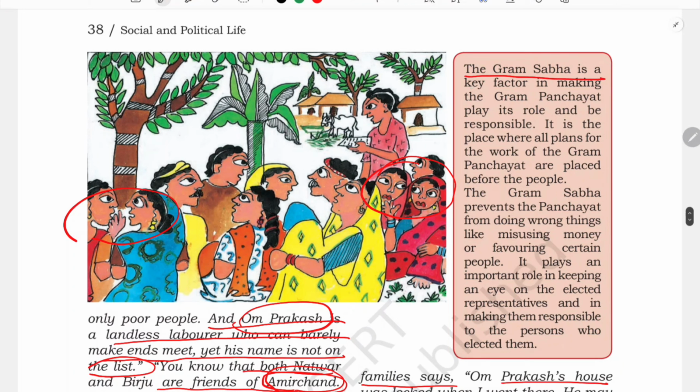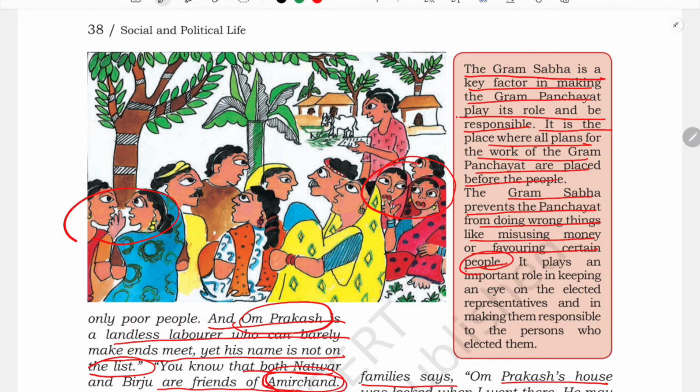The Gram Sabha is a key factor in making the Gram Panchayat play its role and be responsible. So the Gram Sabha is a key factor in making Gram Panchayat play its role responsibly. It is the place where all plans for the works of Gram Panchayat are placed before the people. The Gram Sabha prevents Panchayat from doing wrong things like misusing money or favoring certain people. See, in this Gram Sabha, what we have witnessed, isn't it? One of the members of the Panchayat might have gone and done the survey about the BPL. But here the Gram Sabha keeps a check and prevents the Panchayat from doing wrong things or misusing money or favoring certain people.